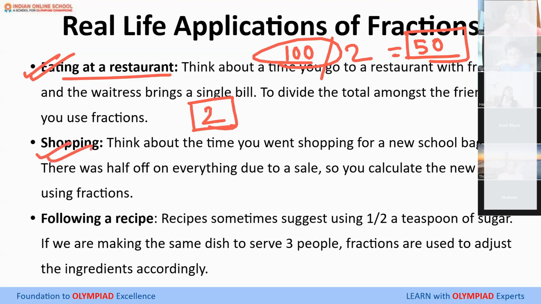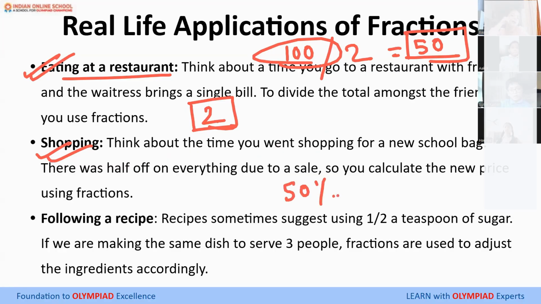For example, when you go shopping also, you might see often sales and discounts all going on, right? Right, all of you? Yes, ma'am. Suppose I tell you that if you're going to shopping, you have to only pay 50% of the price. That means that's half the price, isn't it?